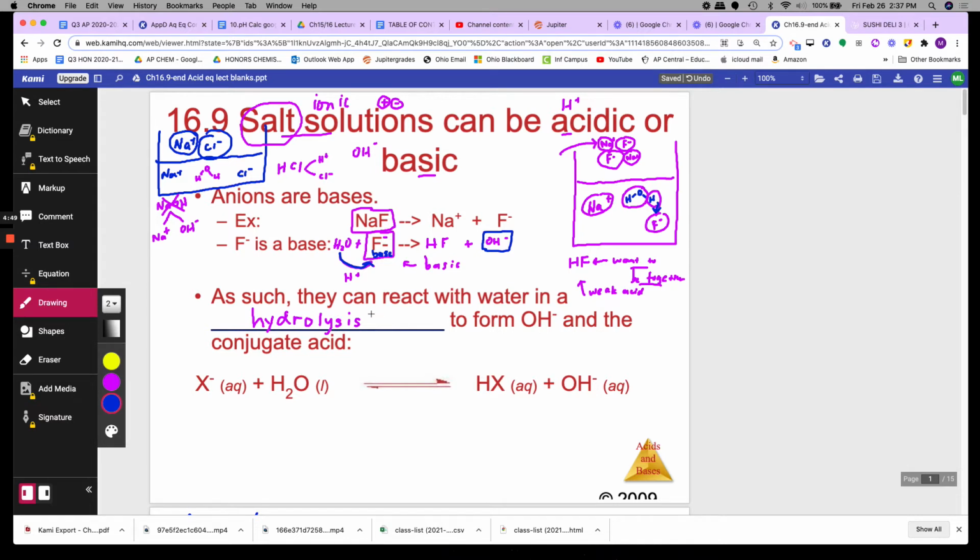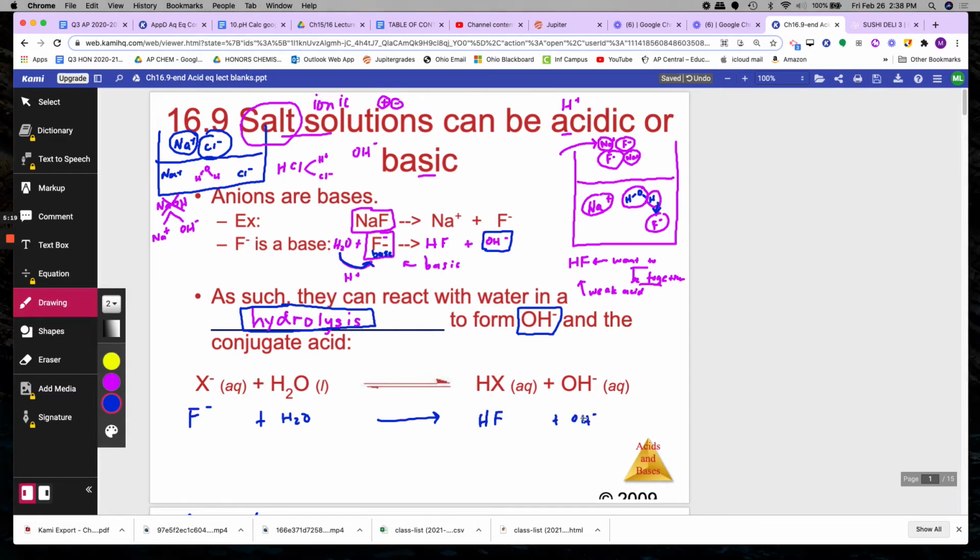So, as such, they can react with water in a hydrolysis. Hydrolysis means reacting with water to form either OH minus, right? And it can also hydrolyze to make H plus. In this case, that didn't happen. It just made OH minus. Okay, so here the F minus reacted with the water to make the HF and the OH minus.